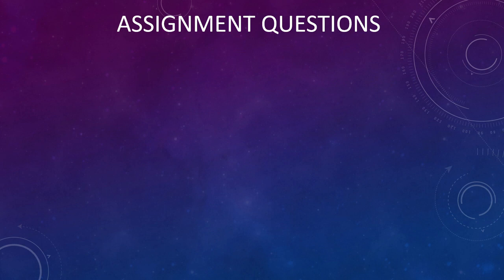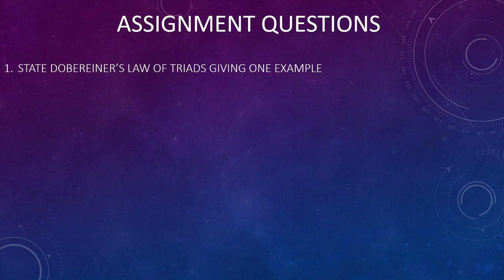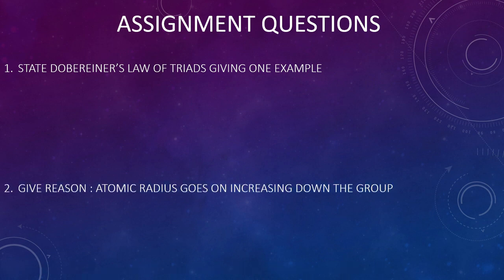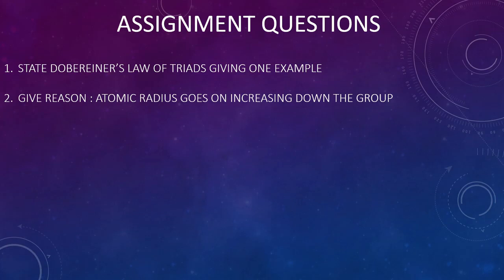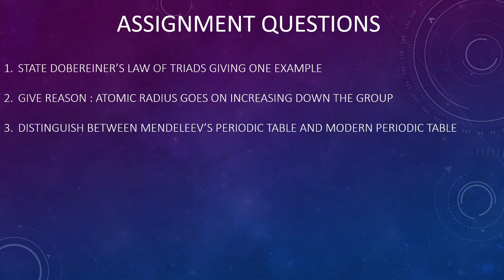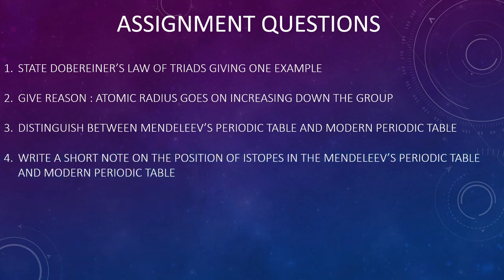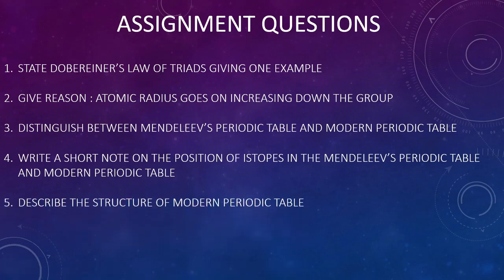Students, we covered all the important points in this chapter. We even discussed the questions which were asked in the board exams. Now I am giving you this assignment. State Dobereiner's law of triads, giving one example. Give reason: atomic radius goes on increasing down the group. Distinguish between Mendeleev's periodic table and the modern periodic table. Write a short note on the position of isotopes in Mendeleev's periodic table and the modern periodic table. Describe the structure of the modern periodic table.